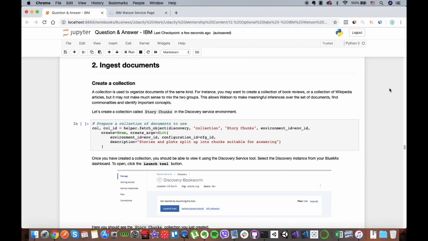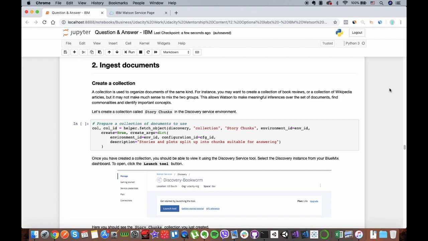The first thing we want to do is to create a collection. What is a collection? Collections are used for organizing documents that are similar to each other. For example, if you have a collection of book reviews and also a collection of Wikipedia articles, it really doesn't make sense to combine these two. That is why we use collections to separate them.